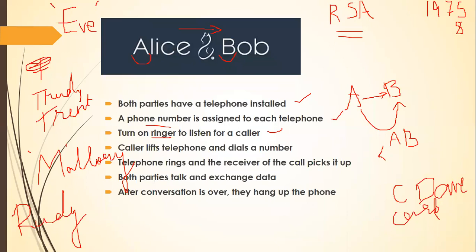Now, what will Alice do? Alice, she will take a phone up. She will dial Bob's number. Bob's phone, it will ring at Bob's place. Bob will take up the receiver. Okay, now the connection is made. Once the connection is made, Alice tells blah, blah, blah. Bob receives blah, blah, blah. And again, Bob tells something. Alice hears that thing. Now, that is how, in a normal situation, you make a connection between A and B, between Alice and Bob.